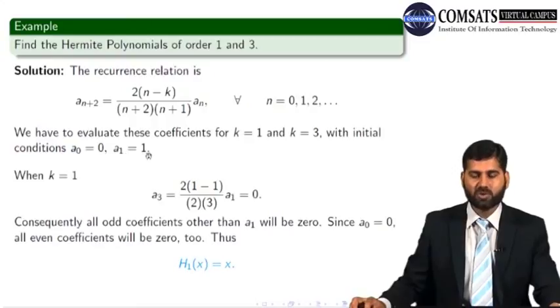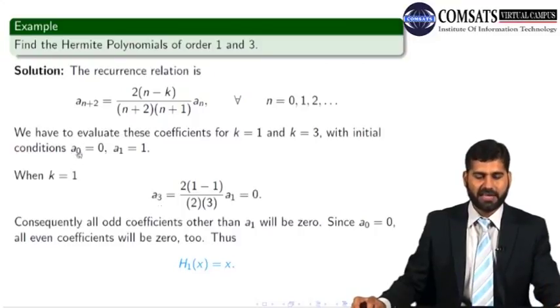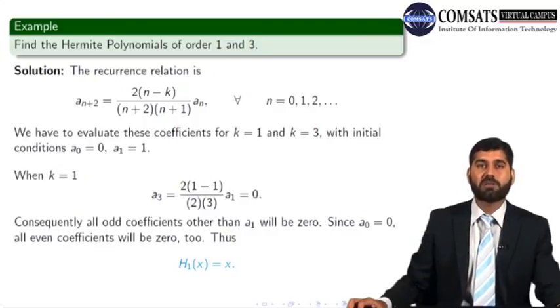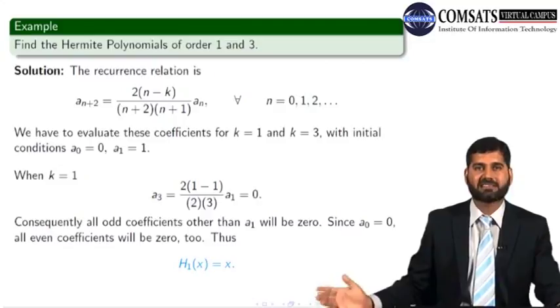Now a1 is 1, so a3 will be 2 times 1 minus 1, which becomes 0. So you see, if a3 is 0, then a5, a7, a9, a11, they all will become 0. And because a0 is already 0, a2, a4, a6 are already 0. So I'm getting only one non-zero coefficient, a1 is equal to 1. That's it. All right? So my Hermite polynomial is H1 of x is equal to a1 x, and a1 is 1, so I'm just getting x. My first Hermite polynomial is very, very simple, which is just the identity, x.